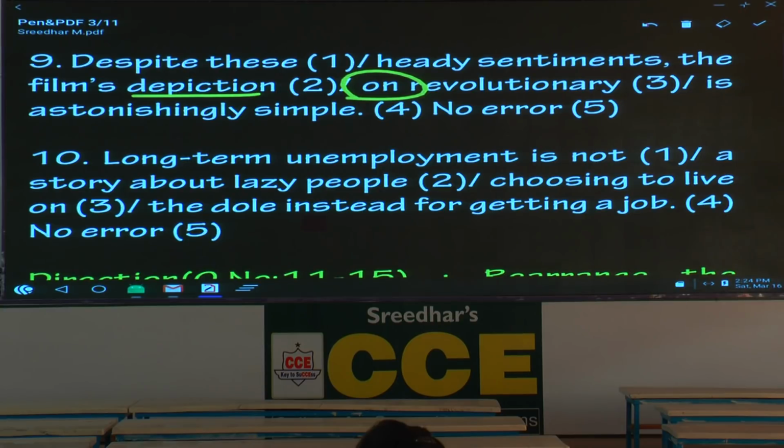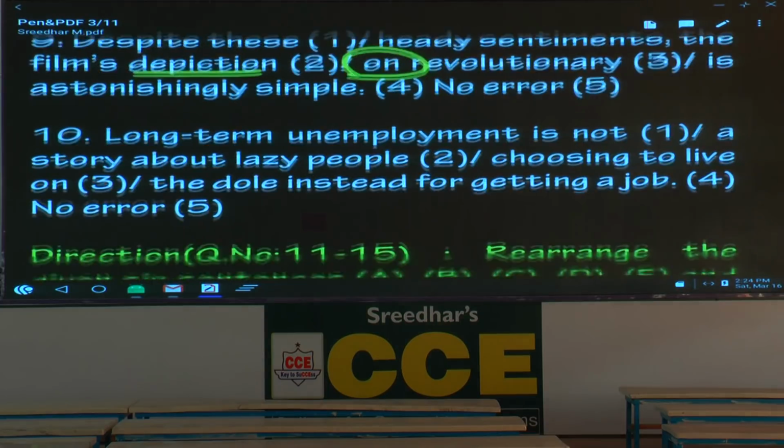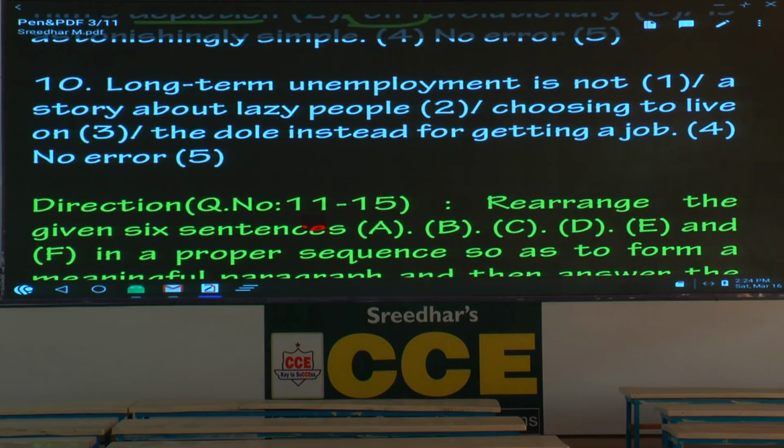Underline the word astonishingly, amazingly, surprisingly, incredible. So many words are there, I have said many a time. Please make a note, the question is related to what? Preposition. I would like to know how many of you have got this one right. Only, not too many students. Do you know the reason? Not exposed to the language.